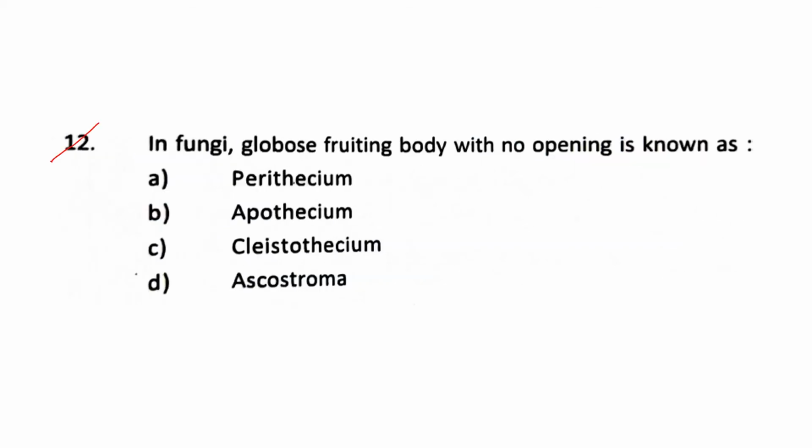So next question, which should be question number 10. In fungi, a globose fruiting body with no opening is called what? Now there are 4 fruiting body options given. The fruiting body is also called the sporocarp of the fungus, right?